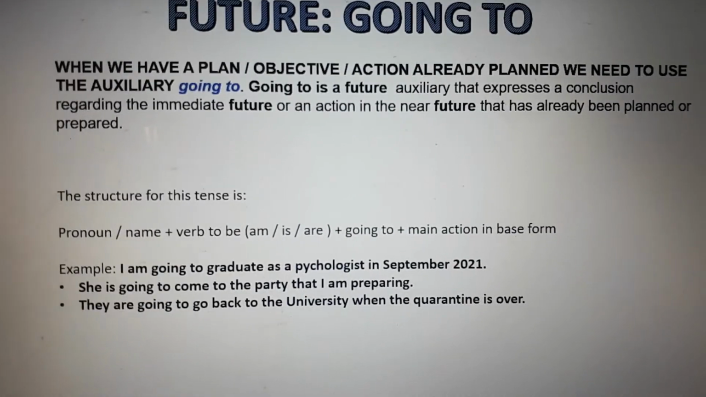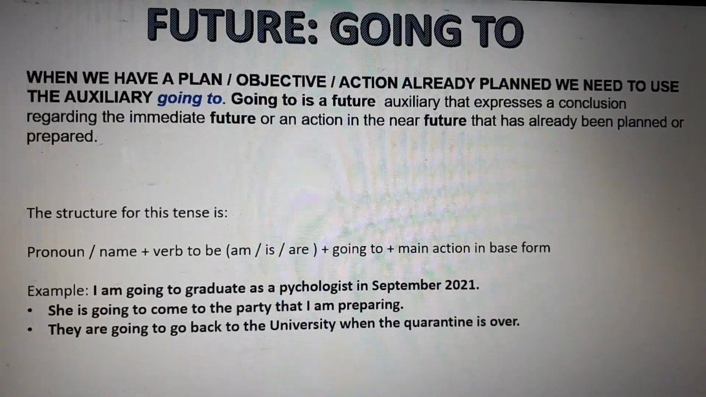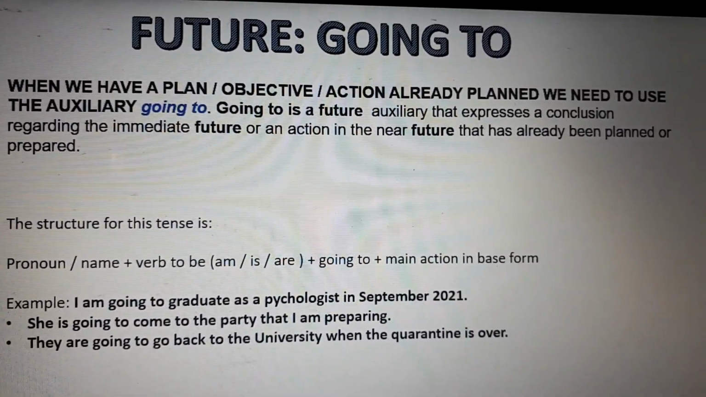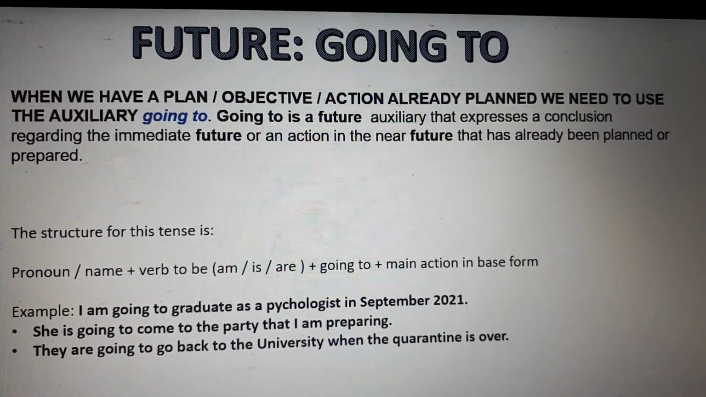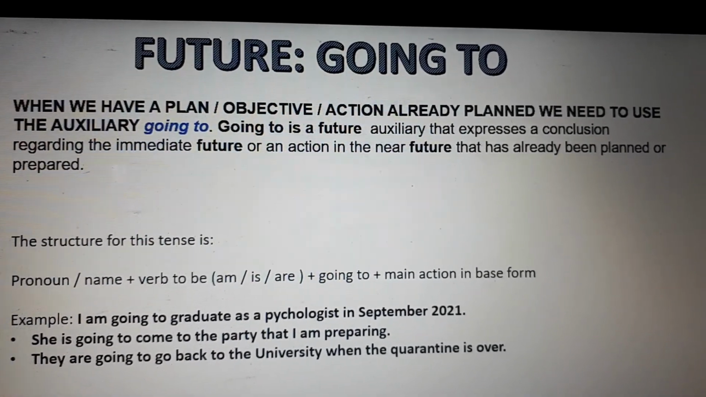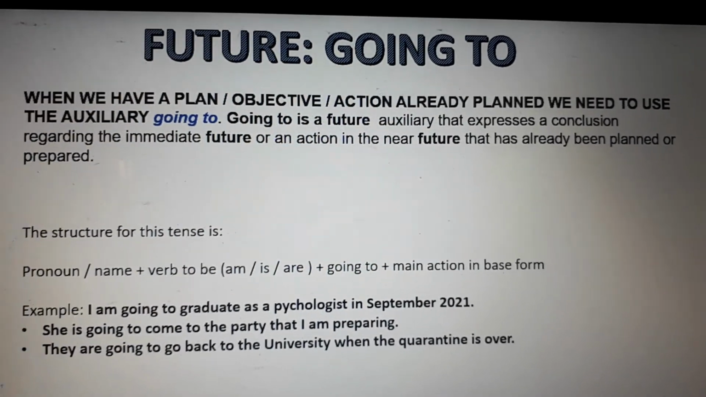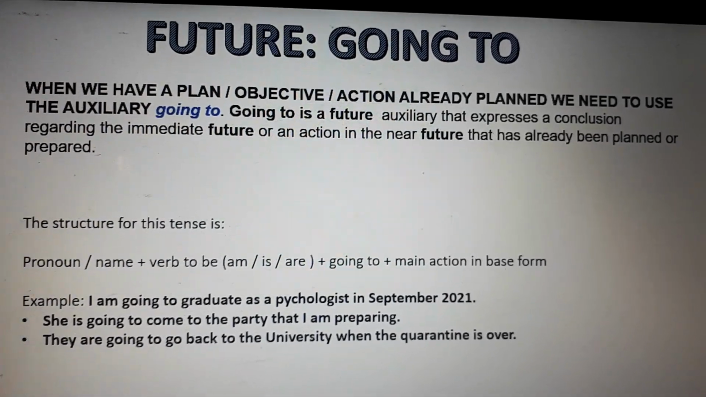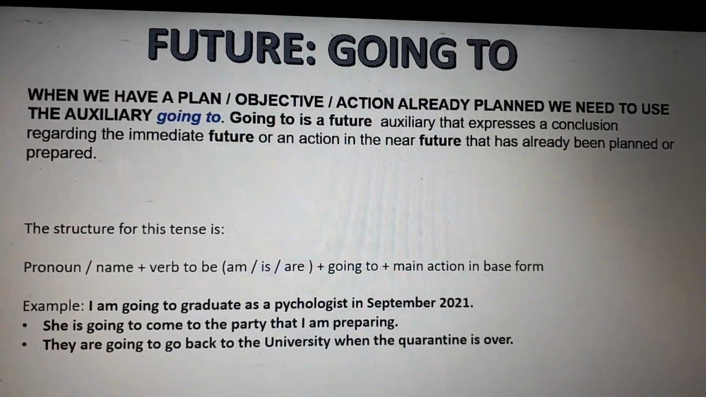Okay, planned. For example, in September 2021, I am going to graduate of psychology. Okay, it's something that you already have in mind. Okay, I don't know how am I going to do. Maybe I need to study hard. Maybe I need to study every day, etc. But I am going to be a psychologist. Okay, something planned in the future, but also is for predictions.